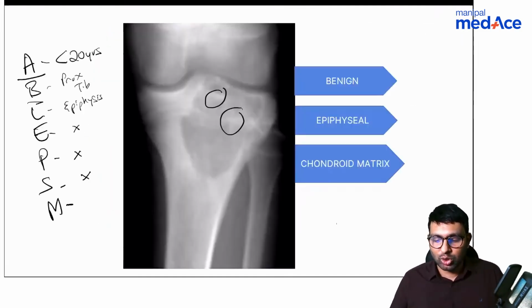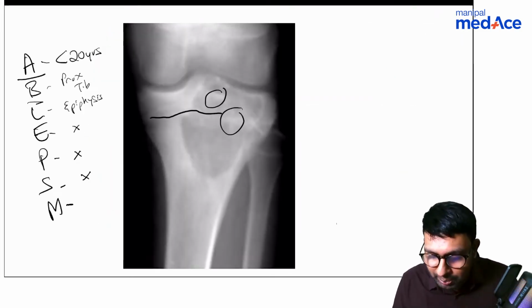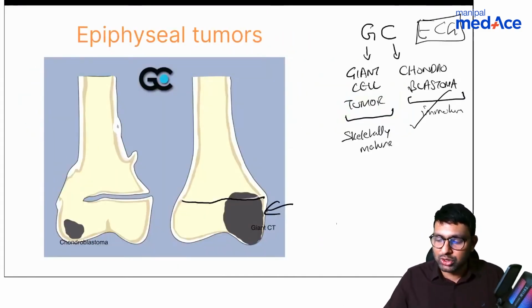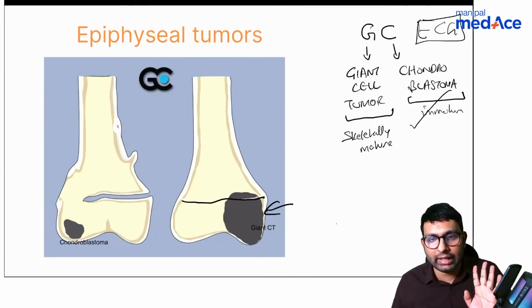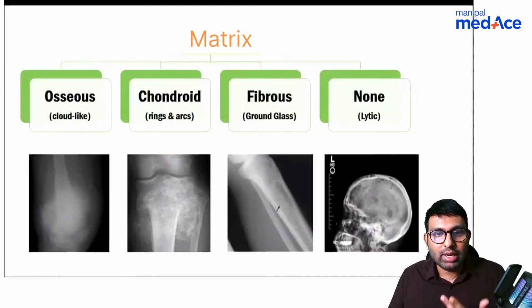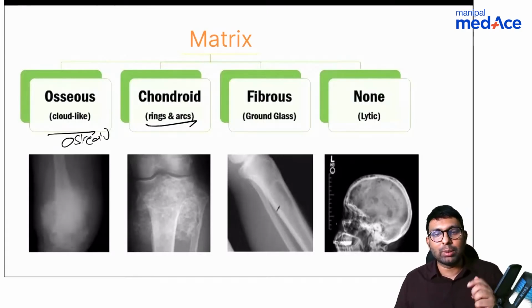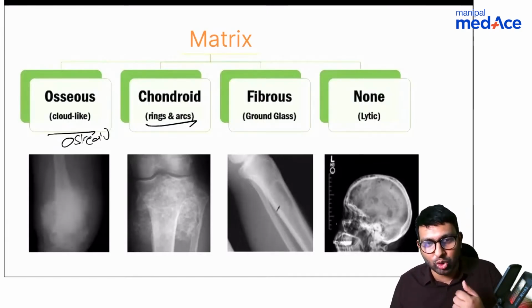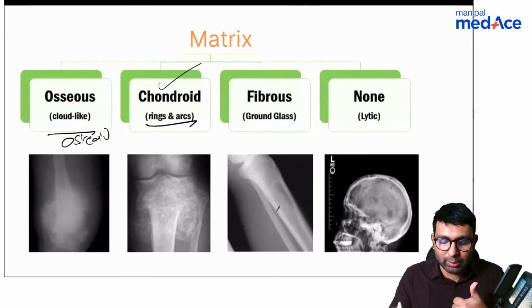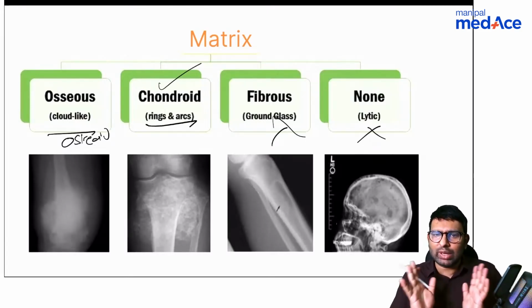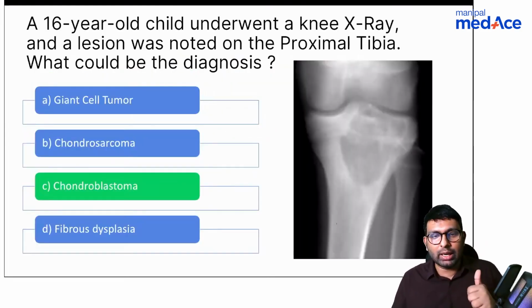So in our case, let's go back to the x-ray. Can you see that there is a physeal plate that is still open? So this is a case of chondroblastoma. By just one criterion we've been able to diagnose it as chondroblastoma. Now if you want to confirm, let's look at matrix as well. With osseous matrix, you usually see osteoid-based tumors. With chondroid matrix, you see chondroid tumors like chondroblastoma and chondrosarcoma. So chondroblastoma can be the answer based on the matrix as well. It can't be fibrous, can't be lytic. So we've solved this. This was fairly simple. Just by using two criteria, we've been able to diagnose it as chondroblastoma. Is this clear? This was a simpler form.